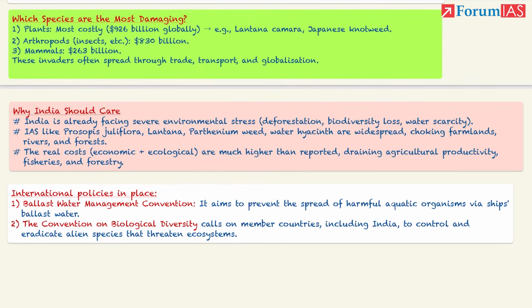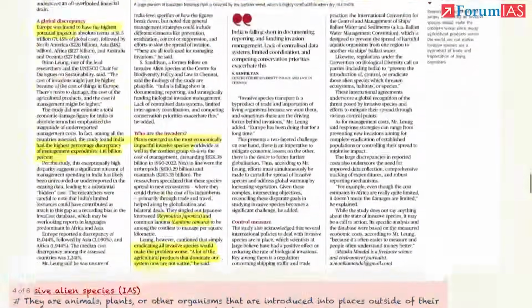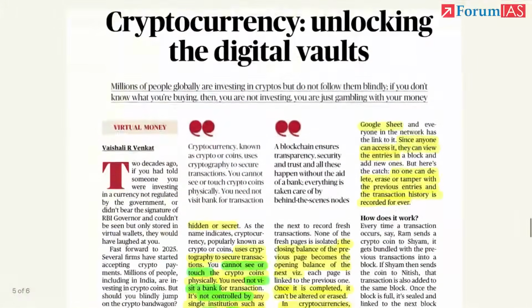Okay, so ship का ballast water होता है, उससे spread ना हो aquatic organism, harmful aquatic organism का, उसको prevent करता है ये. The CBD, Convention on Biological Diversity. Okay, it basically calls on the member countries, India also, to control and eradicate alien species. So these conventions deal with the introduction of invasive alien species. Okay, this is about the article on the invasive alien species.